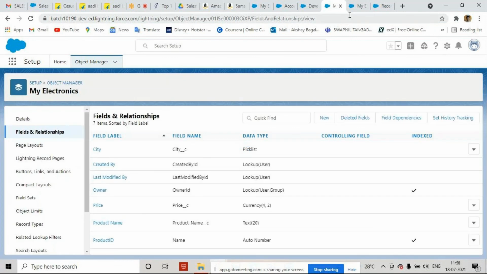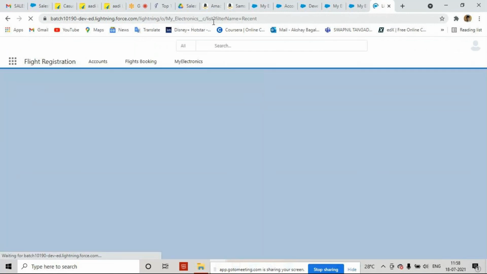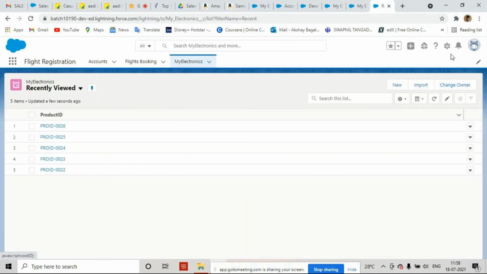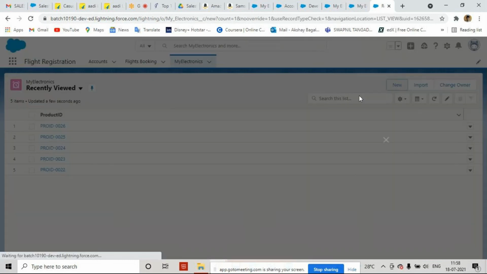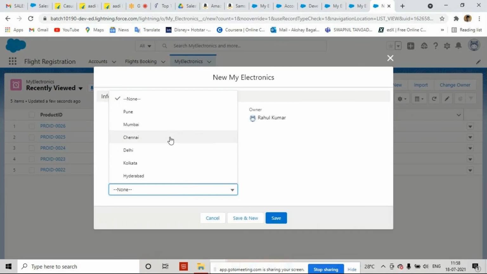So let us check, refreshing multiple times. If we are not going to see our output, then we have to log out and log in again. Simple thing. Click on this new button. See, the pick list city is coming: Pune, Mumbai, Chennai, Delhi, Kolkata.